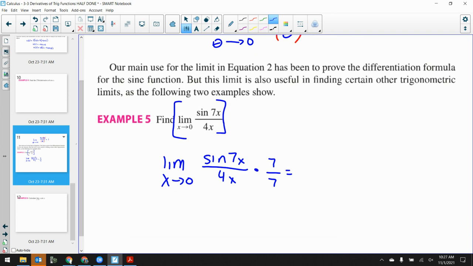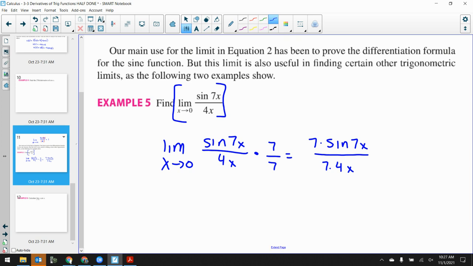So that means this is 7 times sine 7x over 7 times 4x. The limit of that, right? Just going to work with it algebraically to put the limit back in a second. Well, look what I have on the bottom. 7 times 4x. I could make that 28x, but I'm not going to.